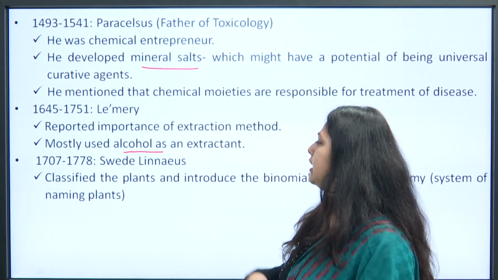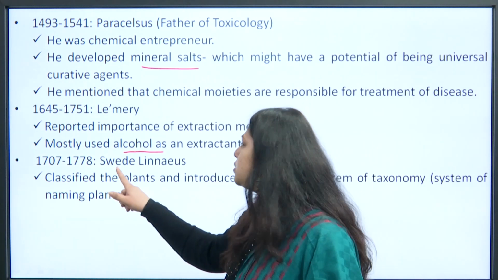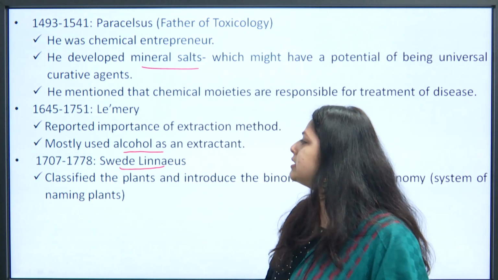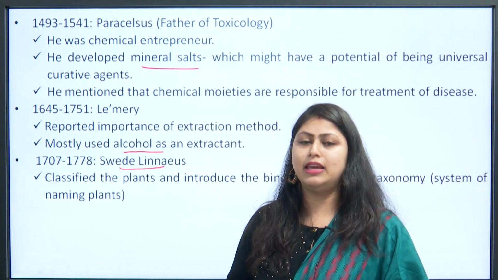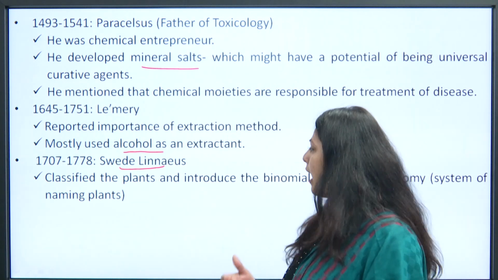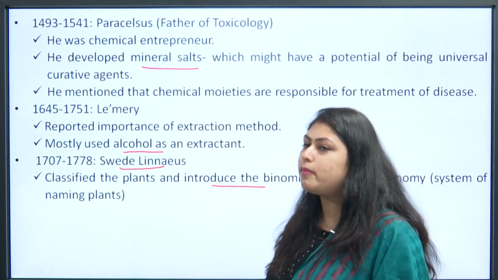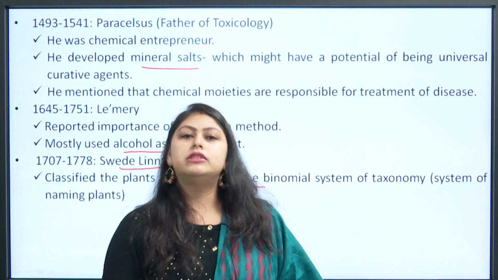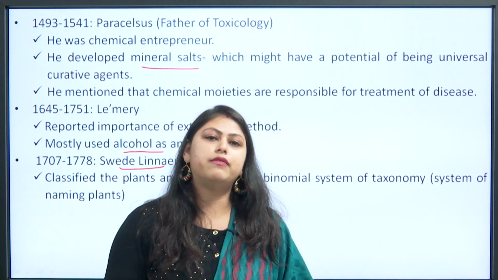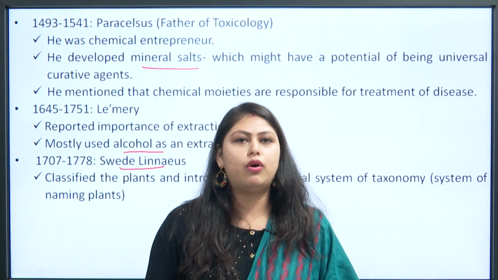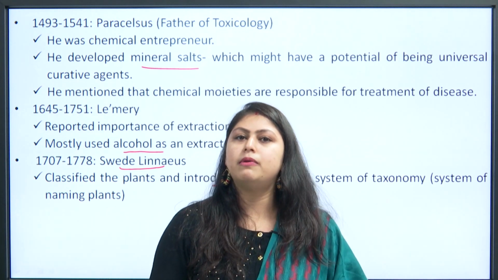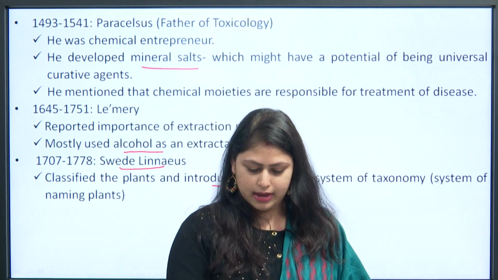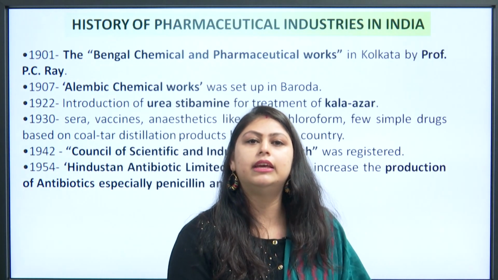And finally, next pioneer is Swedi Linus, from 1707 to 1778. He classified the plants and introduced the binomial system of taxonomy. Binomial system of taxonomy means the system of naming the plants. So this is all about the history of pharmacy in India.